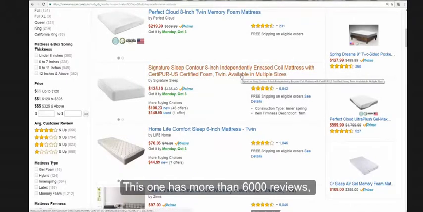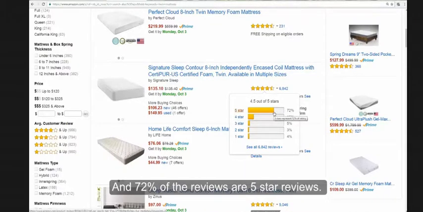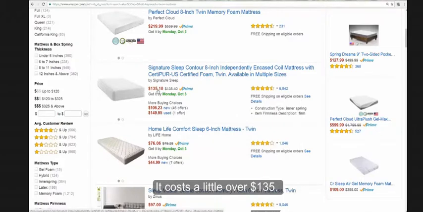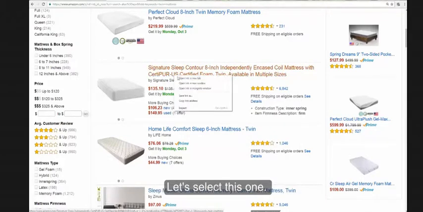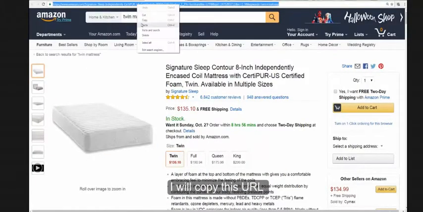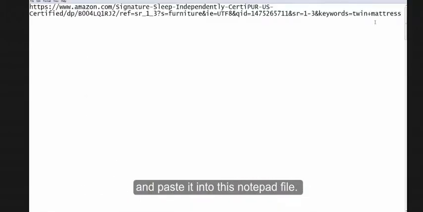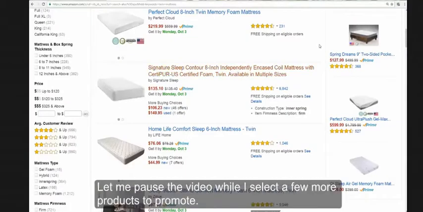This one has more than 6,000 reviews, and it has a rating of 4.5 out of 5 stars. And 72% of the reviews are 5-star reviews. It costs a little over $135. Let's select this one. I'll copy this URL and paste it into this notepad file. Let me pause the video while I select a few more products to promote.